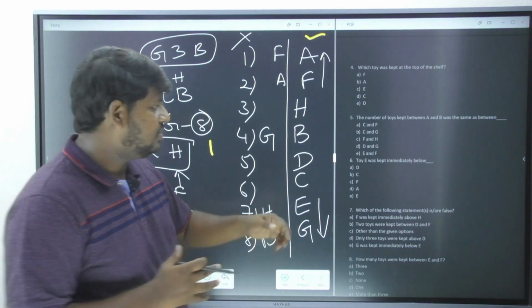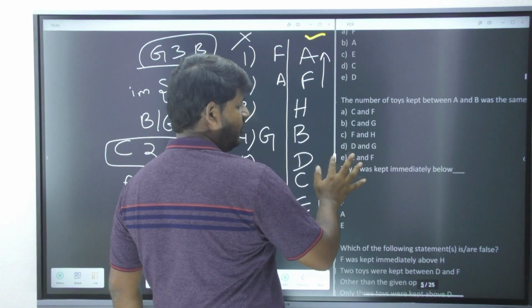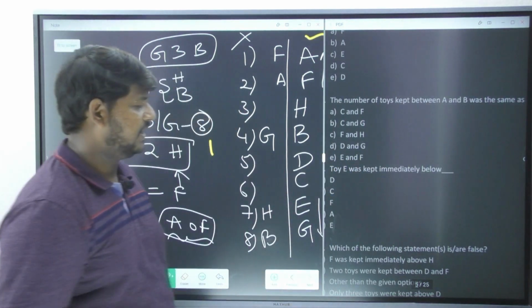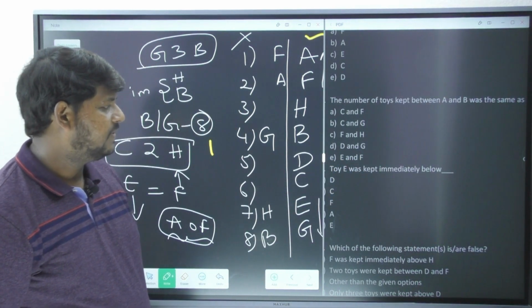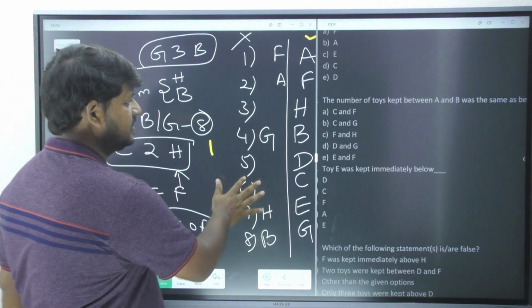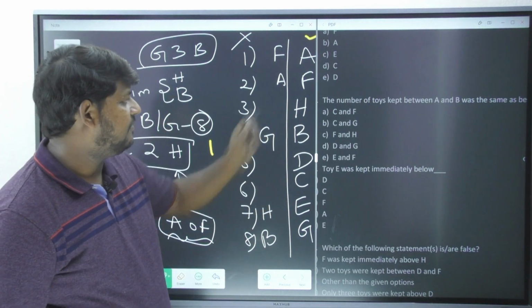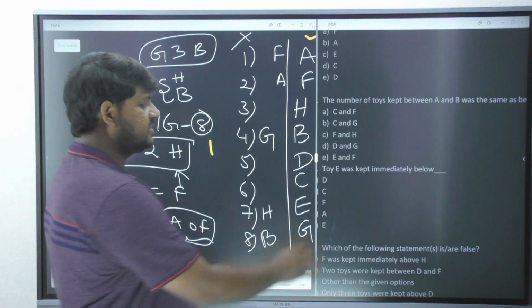I hope you can see the options. Let me zoom it out so that you can view it better. Right, C and F. Now tell me whether C and F have the same number of persons. Let's see. C and F are going to have 3 persons in between them.